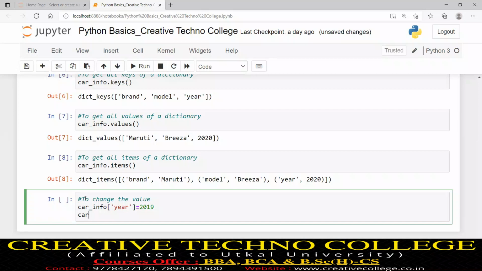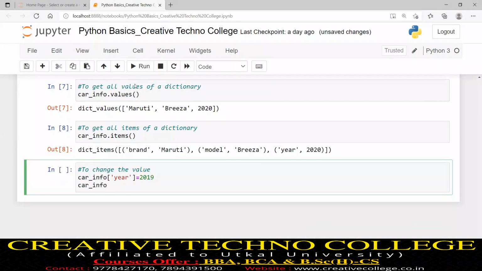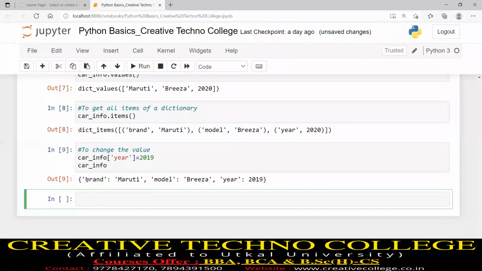Now I will see what is the value of car_info. I will hit run: brand Maruti, model Brezza, year 2019. So in this way we changed the value.